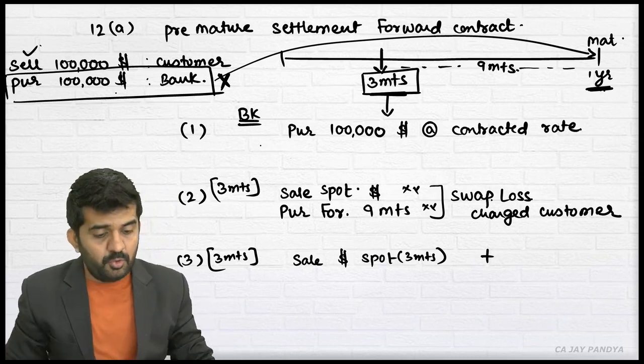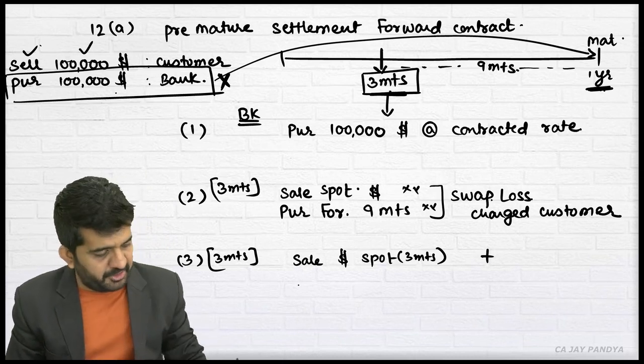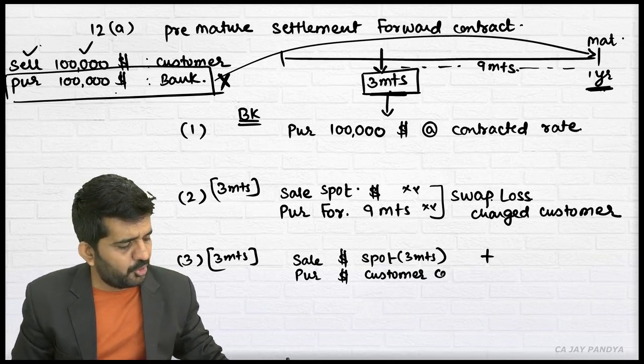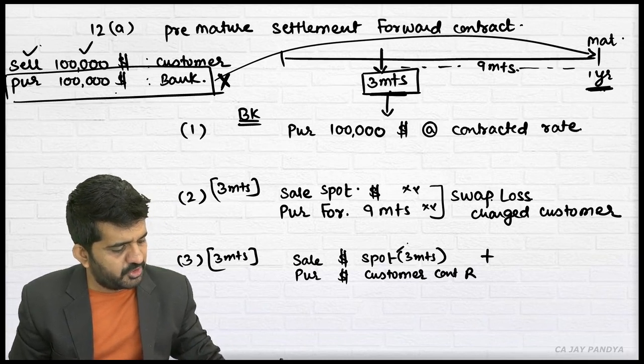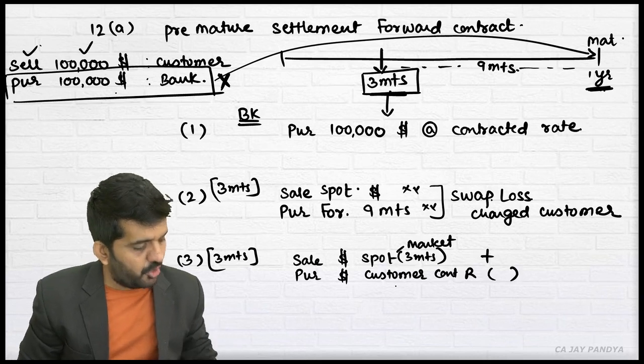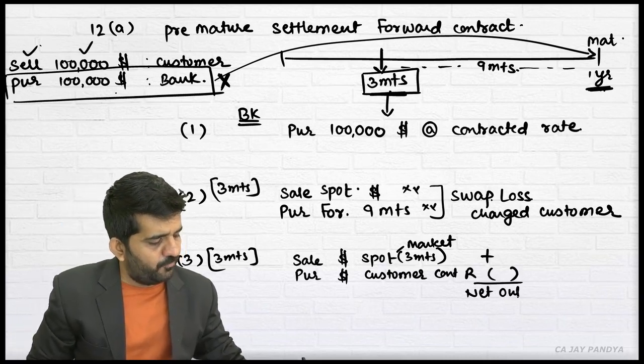And I have purchased from the customer at 3 months. Try to concentrate. Purchase $1 from customer at the contracted rate. This is from the market. And there will be a cash outflow. If there is a net outflow,